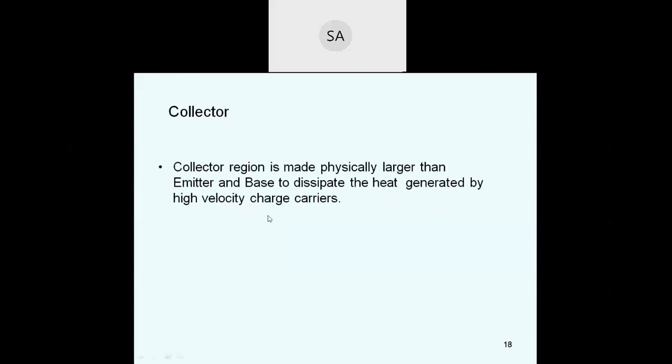The collector region is made physically larger than the emitter and base to dissipate the heat generated by high velocity charge carriers. Power dissipation is more at the collector.